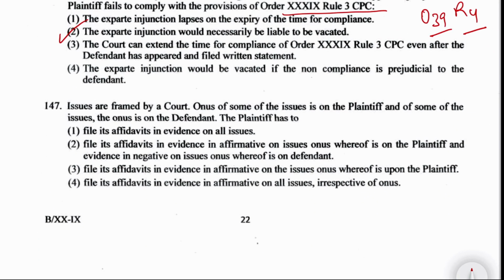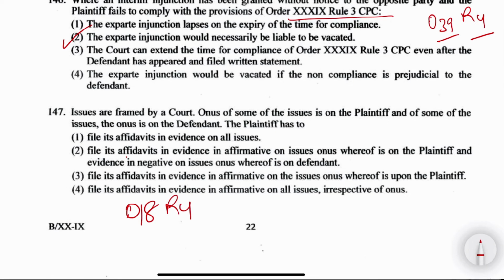Next is question number 147. Issues are framed by the court. Onus of some of the issues is on plaintiff, and of some of the issues the onus is on the defendant. The plaintiff has to file its affidavits in evidence on all issues, or file its affidavits in evidence in affirmative on issues onus whereof is on plaintiff, and the evidence in the negative on the issues onus whereof is on defendant.